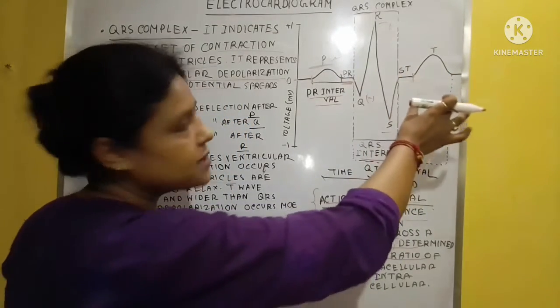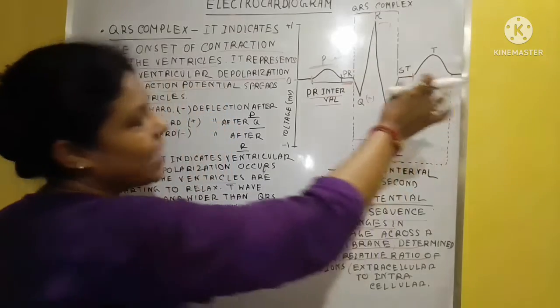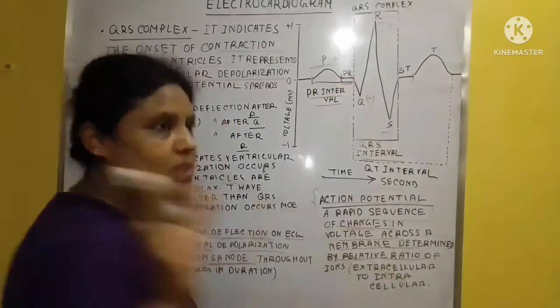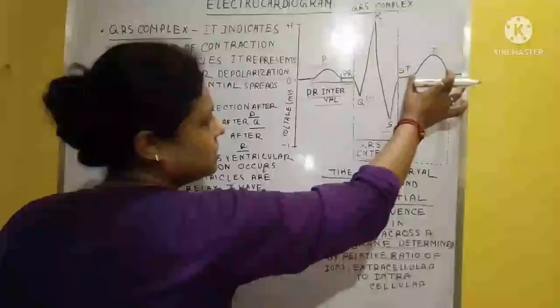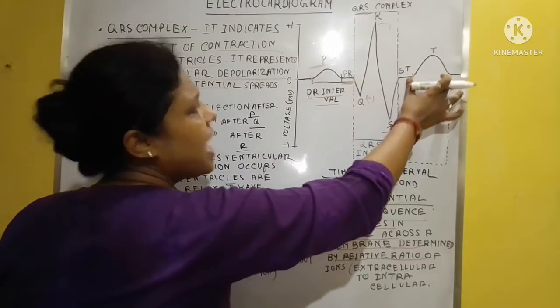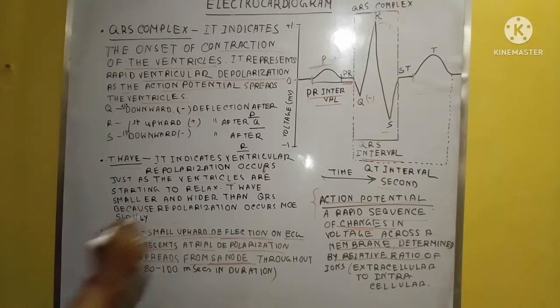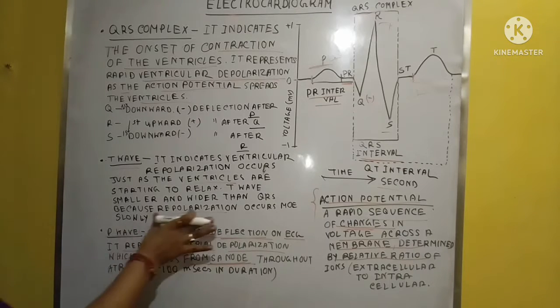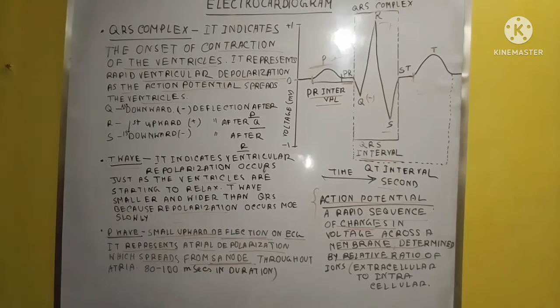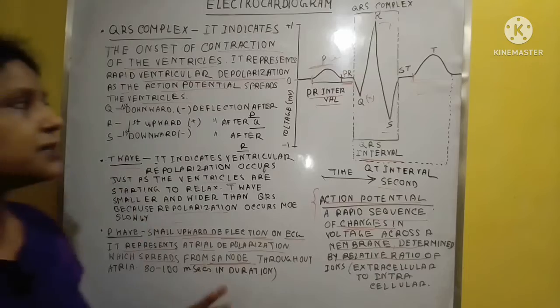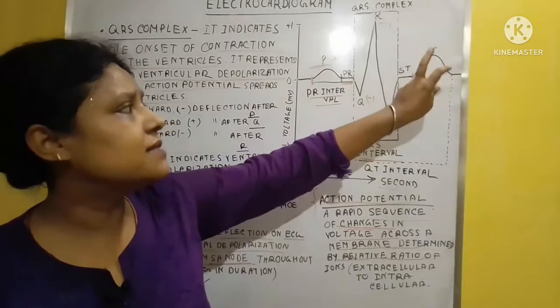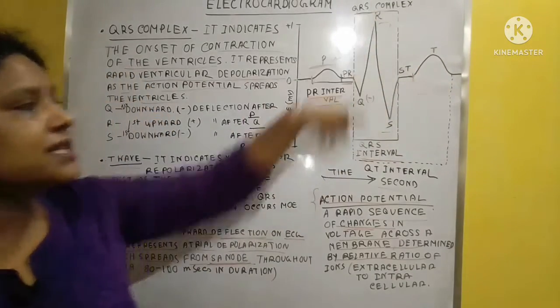There is a short space, so I have drawn it this way, but you just understand that the T wave is smaller and wider than the QRS complex, because depolarization is faster, but repolarization occurs very slowly. Clear? So the T wave is always wider and smaller than the QRS complex.